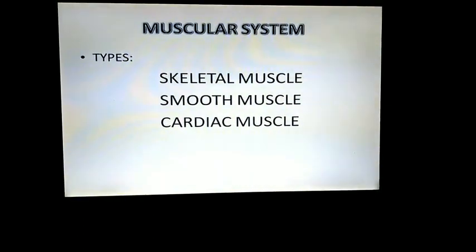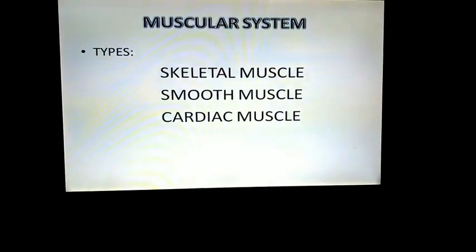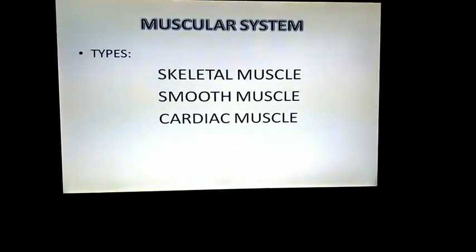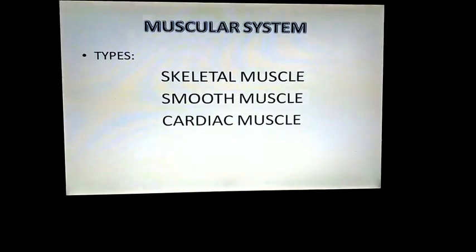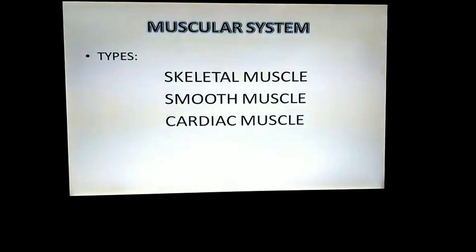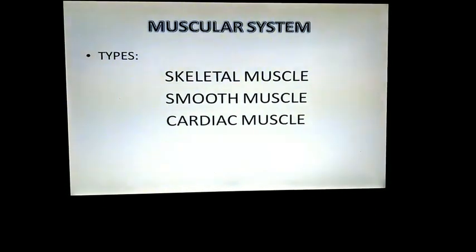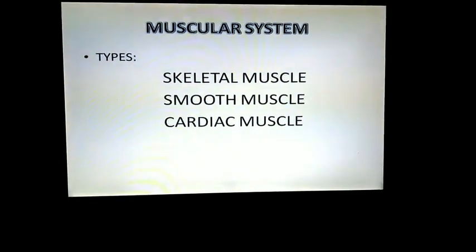How do muscles work, do you know? The muscles of the body can only pull and there is no push. So two muscles are required to move a bone at the joint. When one muscle contracts, the other muscle relaxes.